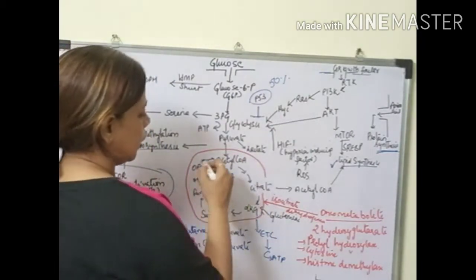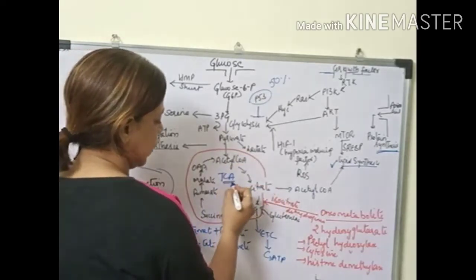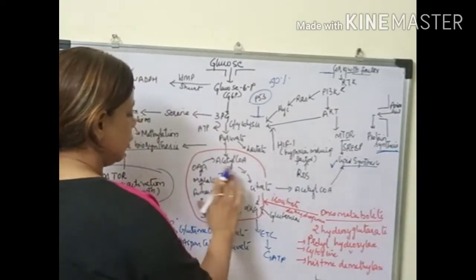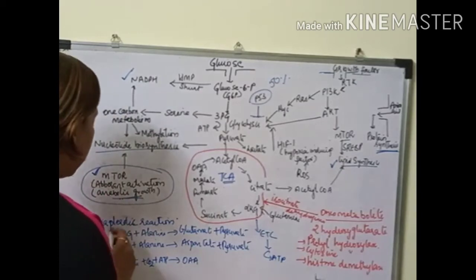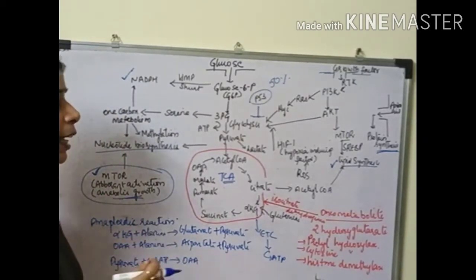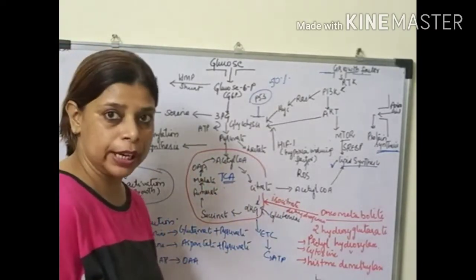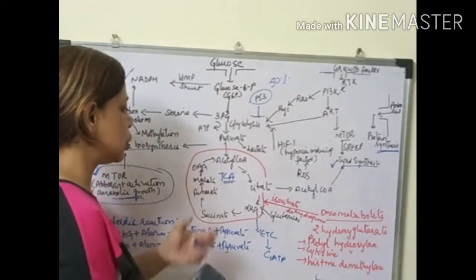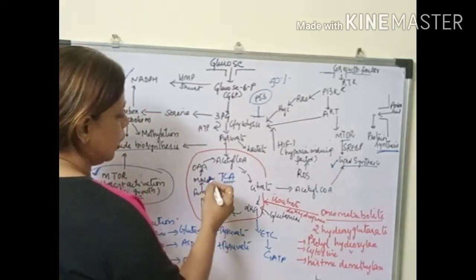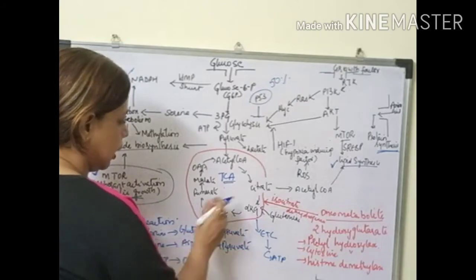And here, if we talk about the Krebs cycle, we also find a process of anaplerotic reactions. So we know what an anaplerotic reaction is. Whenever a cell requires one specific component, when there is a deficiency in one of the components, it tries to manage it with the help of metabolites.